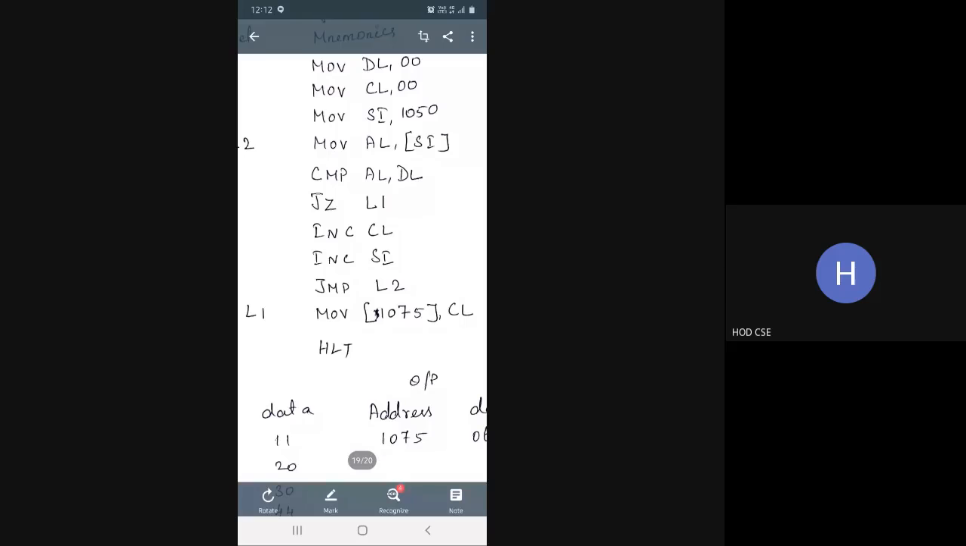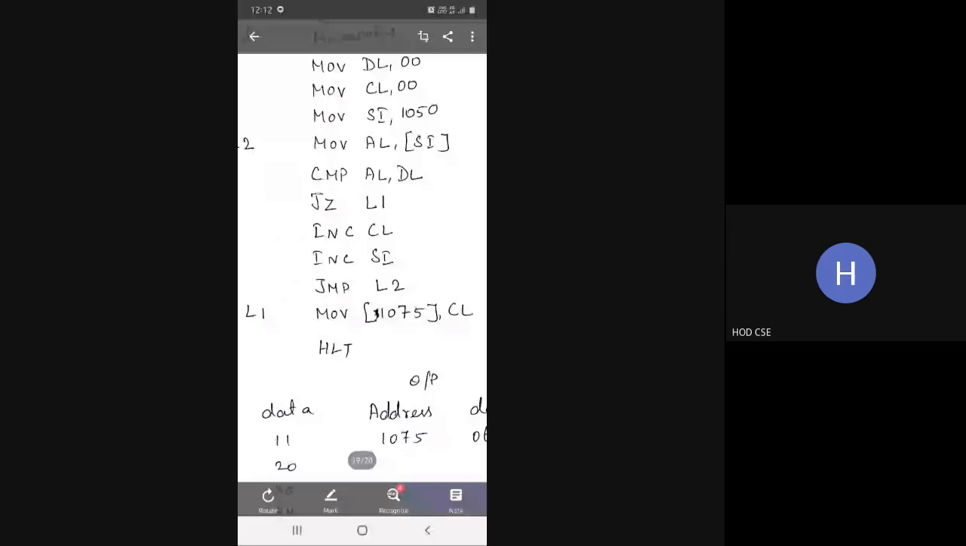So it is leaving that instruction, and it executes increment CL. Now the value of CL is 02, and again incrementing SI. Now the value is 1052 and jump to L2. So it keeps on going till AL receives 00.